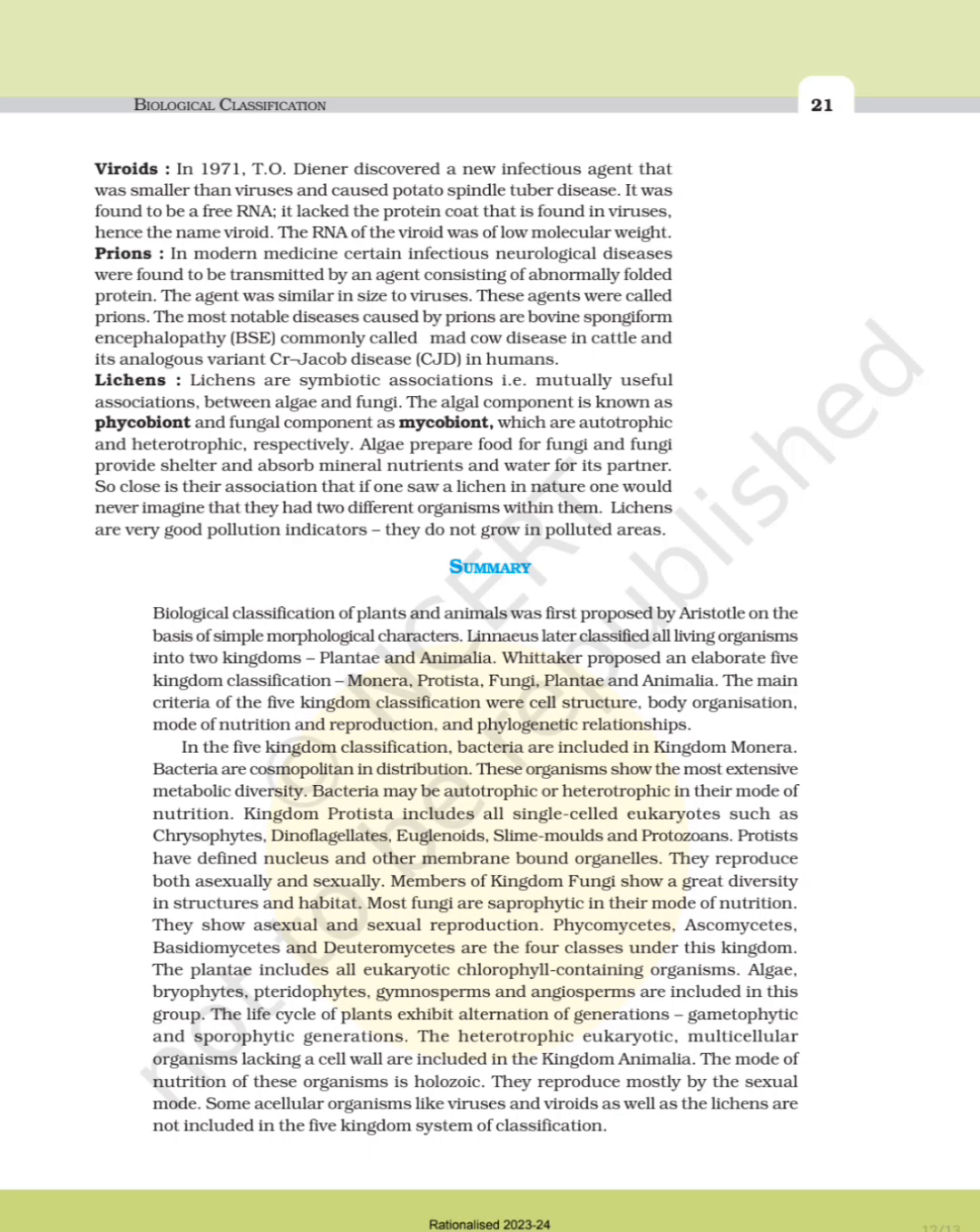Prions. In modern medicine, certain infectious neurological diseases were found to be transmitted by an agent consisting of abnormally folded protein. The agent was similar in size to viruses. These agents are called prions. The most notable diseases caused by prions are bovine spongiform encephalopathy, commonly called mad cow disease, in cattle, and its variant Creutzfeldt-Jakob disease in humans.